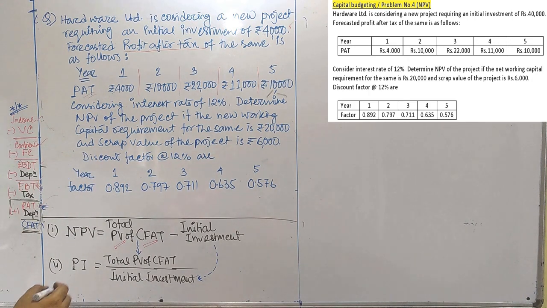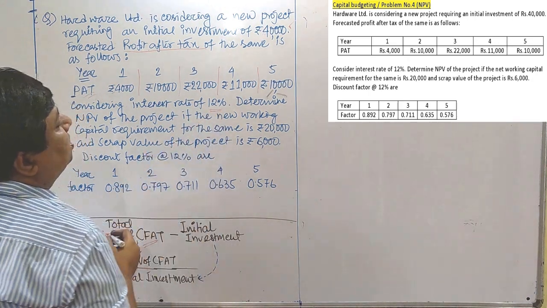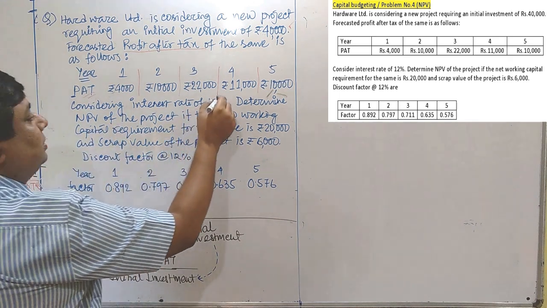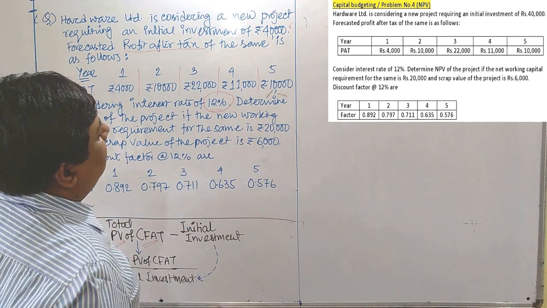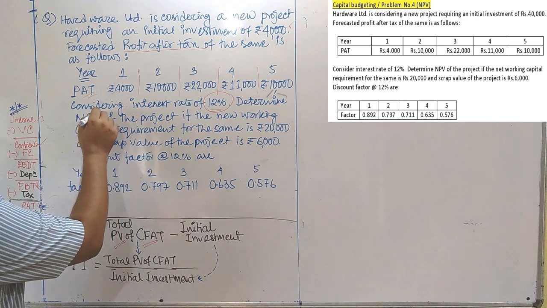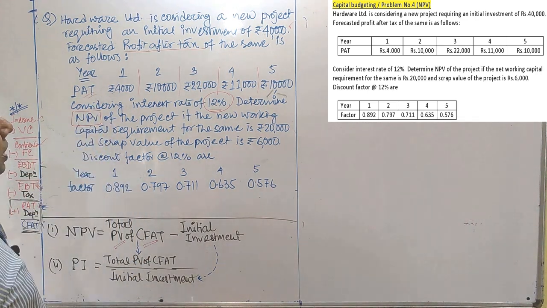Considering interest rate of 12%. Interest rate is basically, as I have already discussed, nothing other than the PV factor. Right now they consider that the market rate of discounting factor is 12%. Determine NPV of the project, that means we are going to prepare NPV.